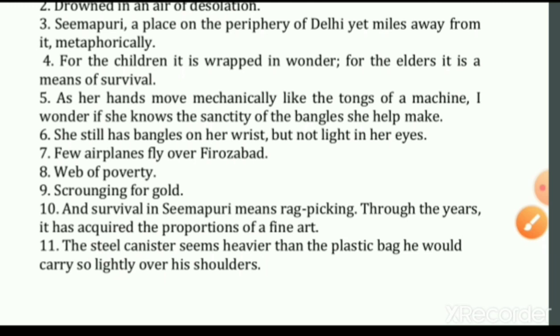So dear students, that's all for the literary devices used in the chapter Lost Spring.